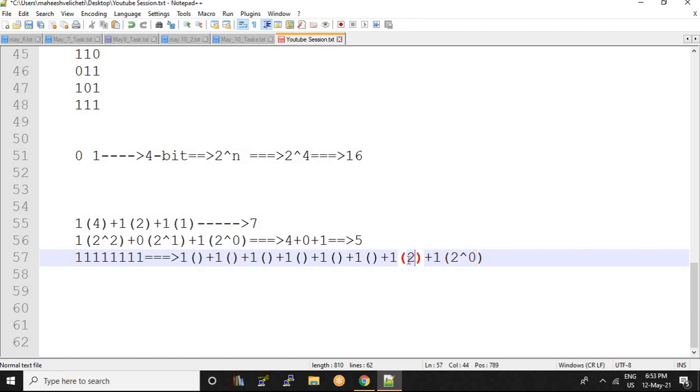Next here 2 to the power of 1, and here 2 to the power of 2, and here 2 to the power of 3, and here 2 to the power of 4, 2 to the power of 5, 2 to the power of 6, and 2 to the power of 7. So now what should I get from this?